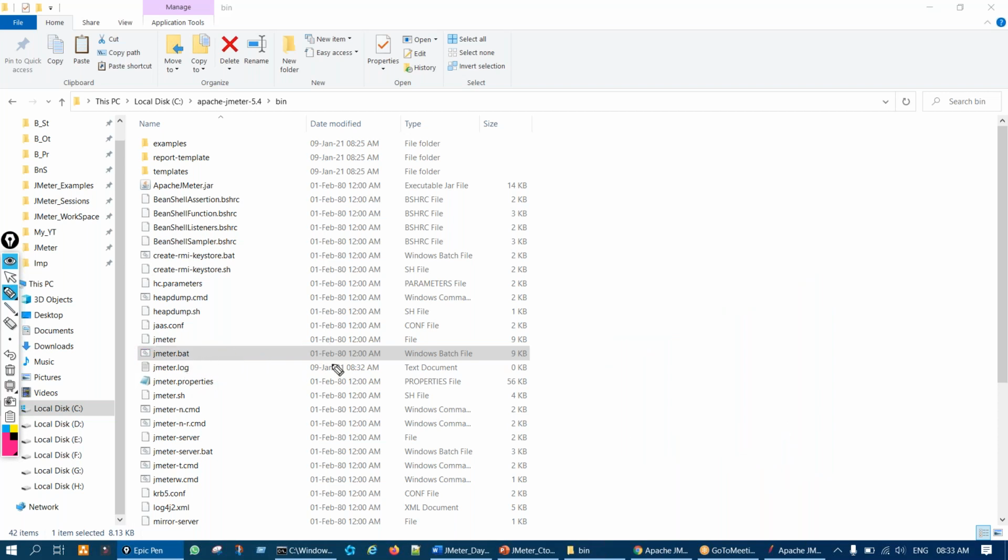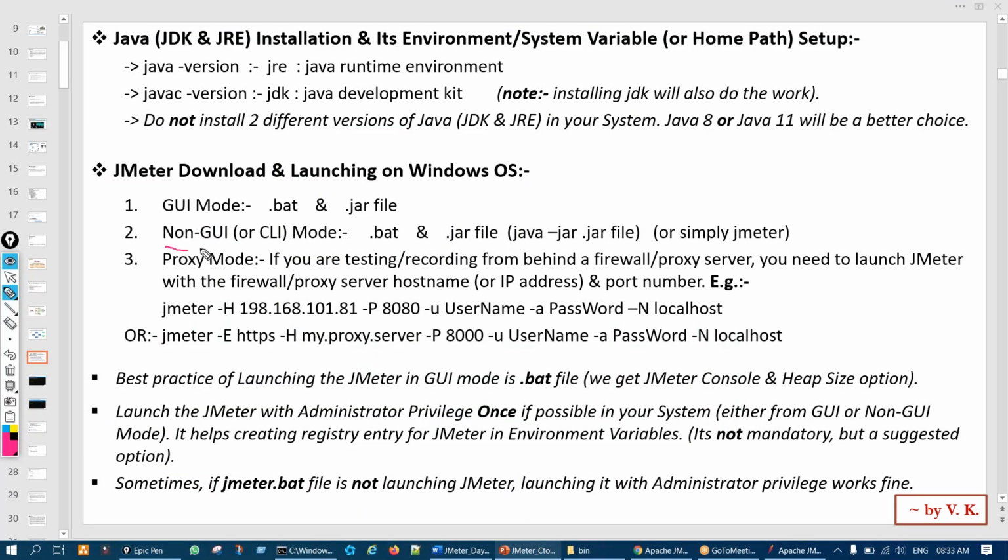So this is launching JMeter from the GUI. GUI means what? Graphical user interface, right? Going to the bin directory and using our mouse, just clicking this file and opening JMeter. That is the GUI mode of launching JMeter. Then we have non-GUI mode. Non-GUI mode is more important, so we have to know this, because on Linux or on Mac, I think we cannot open using GUI mode. We have to open using the command line. Command line only. So how can we open using the command line?